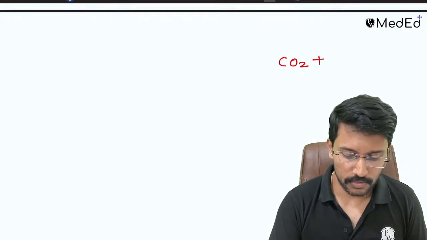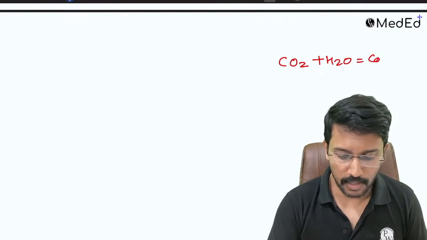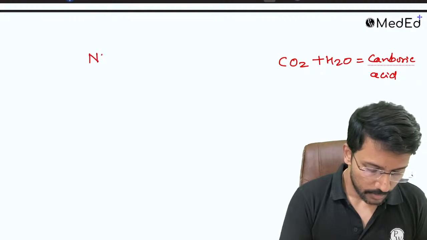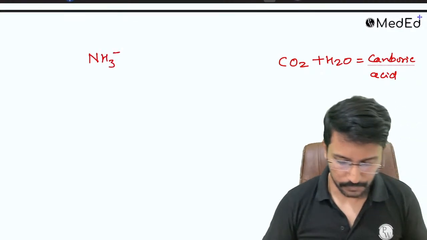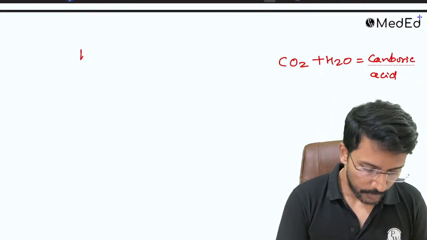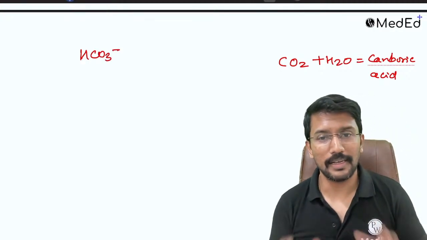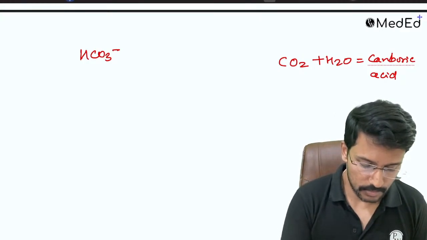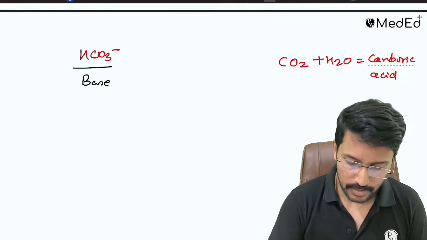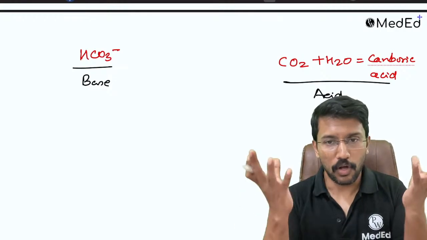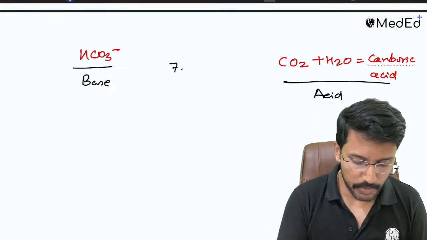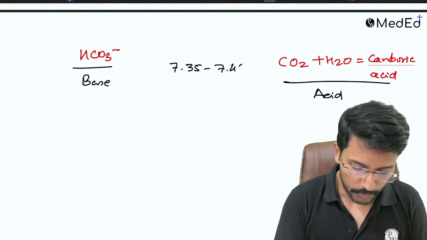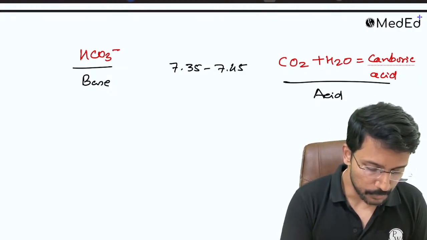Because when carbon dioxide dissolves in water, it becomes carbonic acid, and then bicarbonate is the most important buffer for this acid. In other words, this is our most important base and this is our most important acid. Normally their levels balance in such a way that the pH is kept in the range of 7.35 to 7.45.